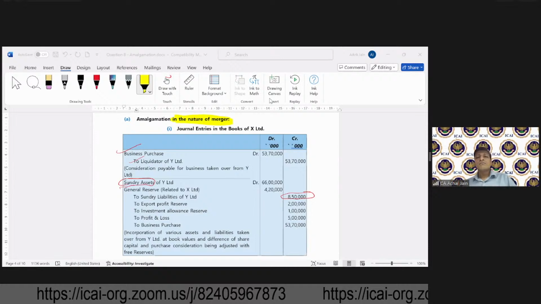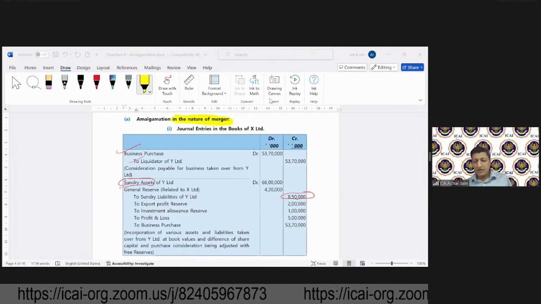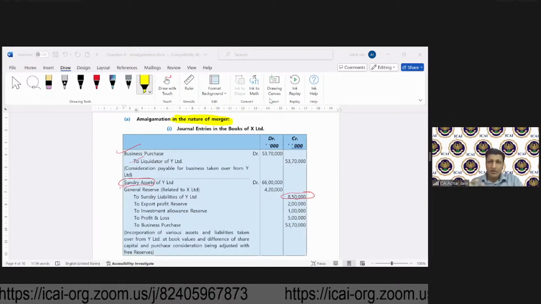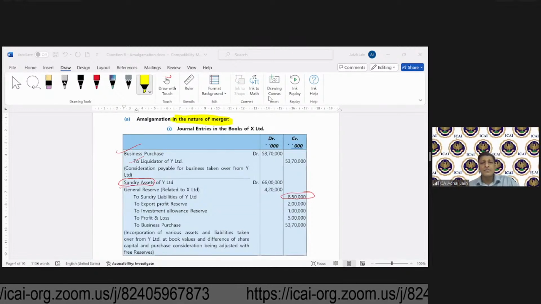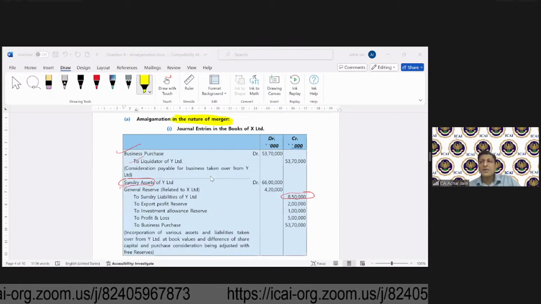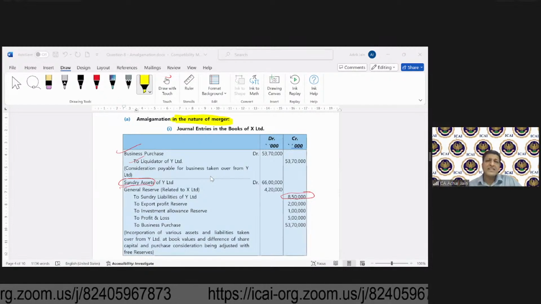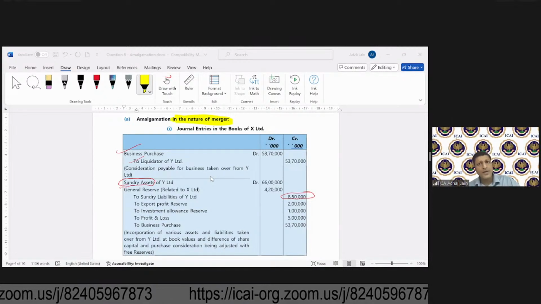Preeti is asking about second or third. I think you'll have to get on to that particular chapter, this chapter on amalgamation. You'll have to pick up this chapter on amalgamation. I think it's chapter 13, I guess. Okay. Clear?